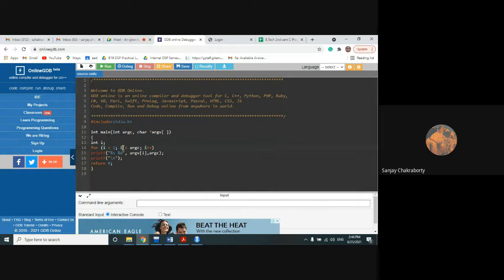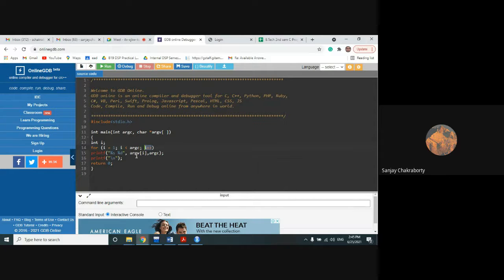Within the for loop, I run the loop from 1 to argc. Argc means how many arguments you are passing through the command line. That number will be returned in argc. So if you are giving, suppose, 3 command arguments, it will return 3. So the loop will run for 1 and 2, for 2 values.